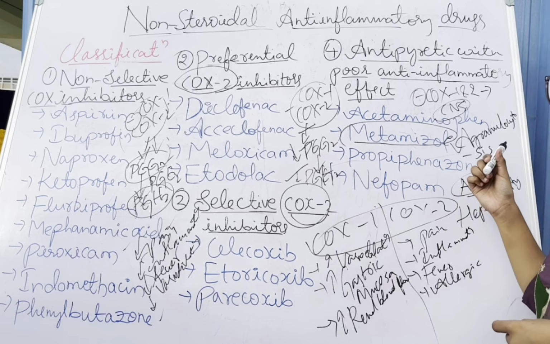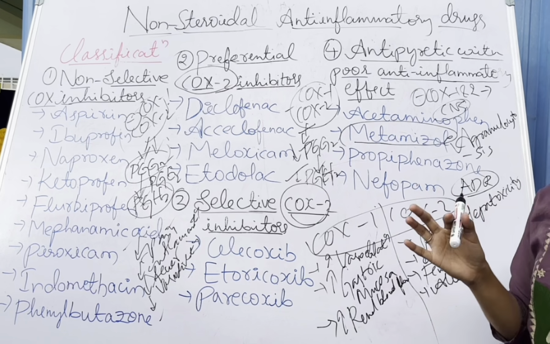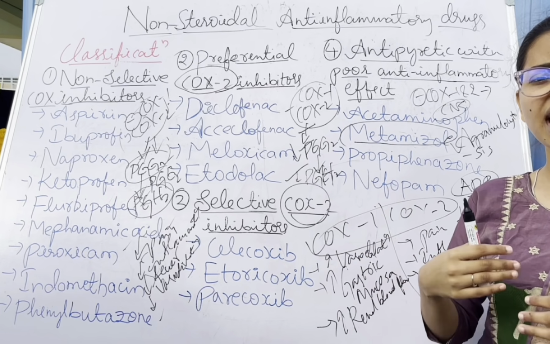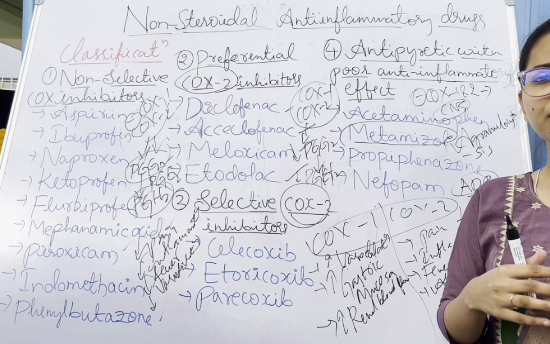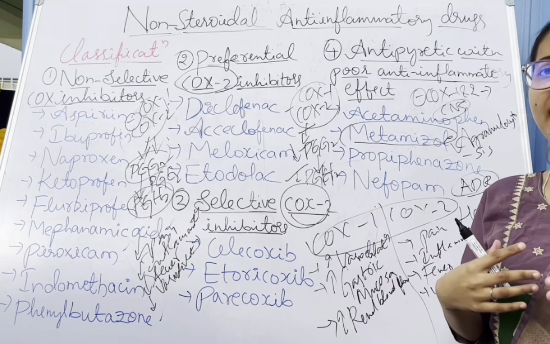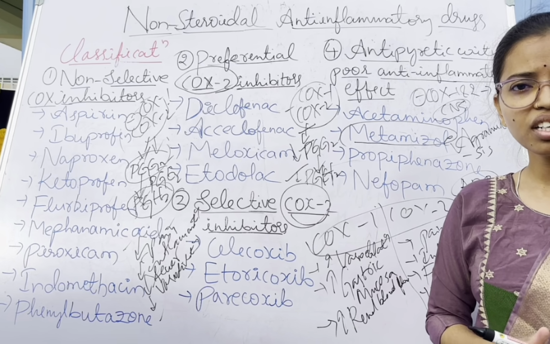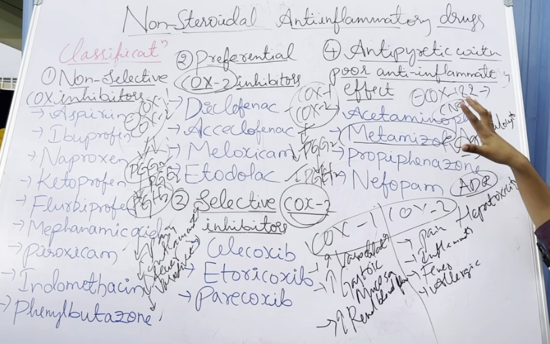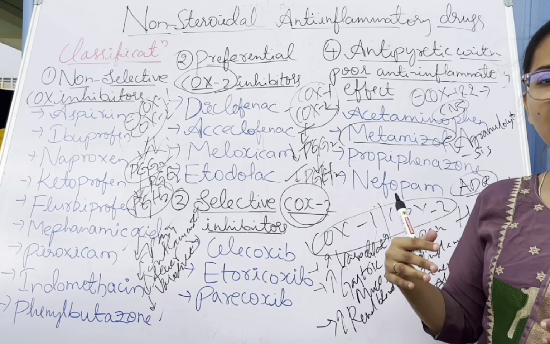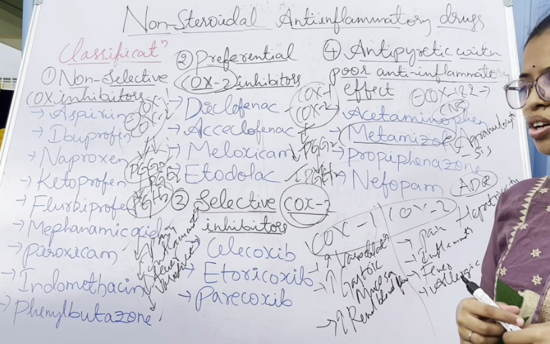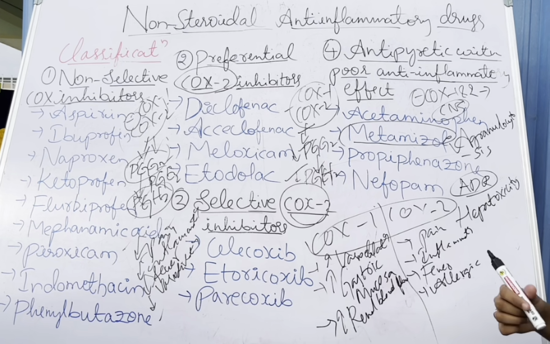So when the neutrophils decrease due to agranulocytosis, the body loses the capability of fighting infections; it doesn't have the capacity to fight the antigen. Due to this major adverse effect of agranulocytosis risk, metamizole is banned in India and some other countries in the world. This is the major adverse effect of metamizole.